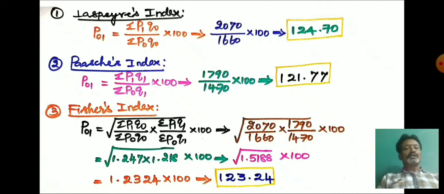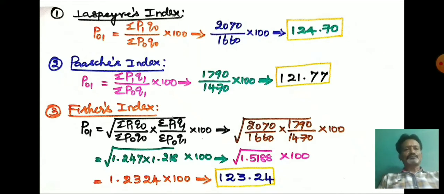So you can take the quotient value of 2070 divided by 1660, that is equal to 1.247, and the quotient value for 1790 divided by 1470 is equal to 1.218. It is under root. So under root of 1.247 into 1.218, into 100. So first you can multiply the values which are in the root. So here the product of 1.247 into 1.218 is equal to 1.5188. Now you can remove the root for 1.5188. The value is 1.2324. It should be multiplied by 100. So the Fisher index number is 123.24.